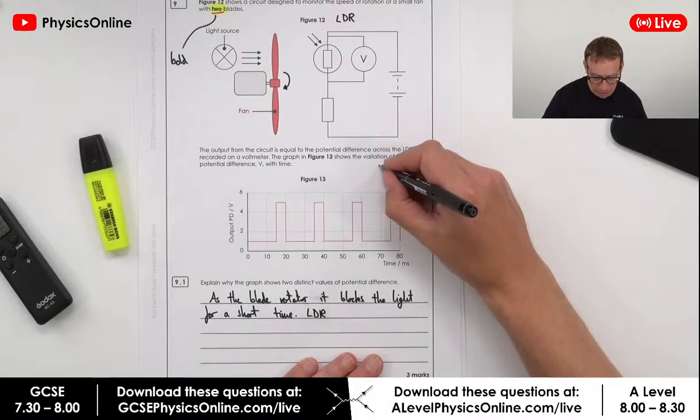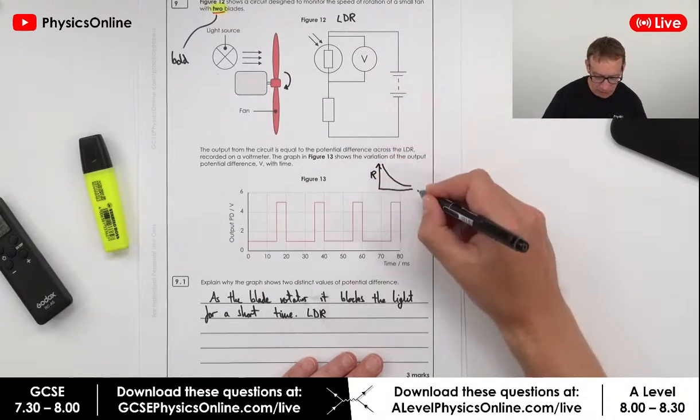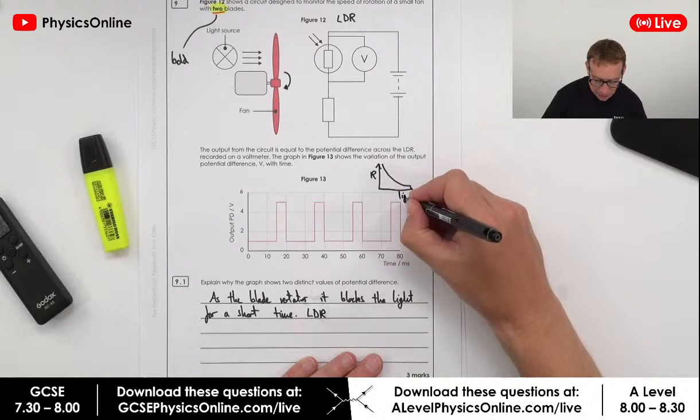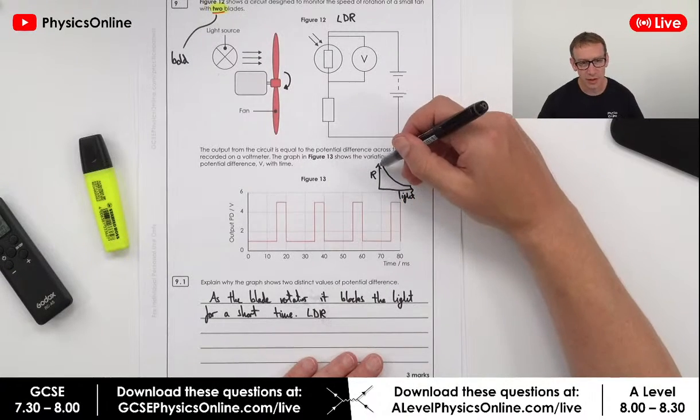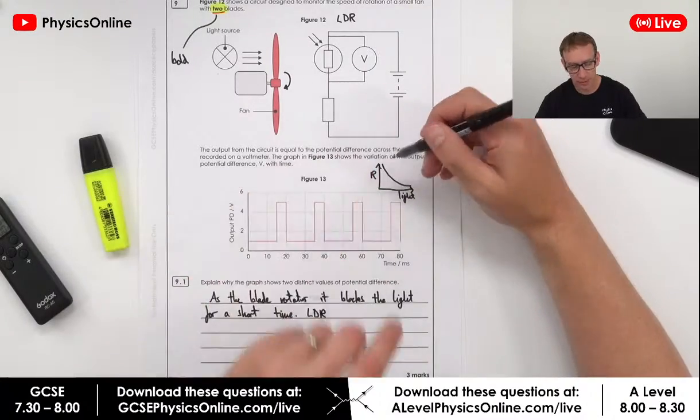And the graph that you might be familiar with is one that looks like this. We've got a graph of resistance against the light intensity. What we see is when it's brighter, the resistance is lower. When it's darker, the resistance increases.